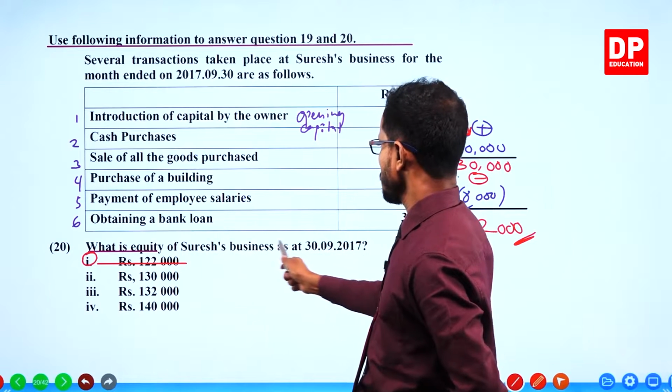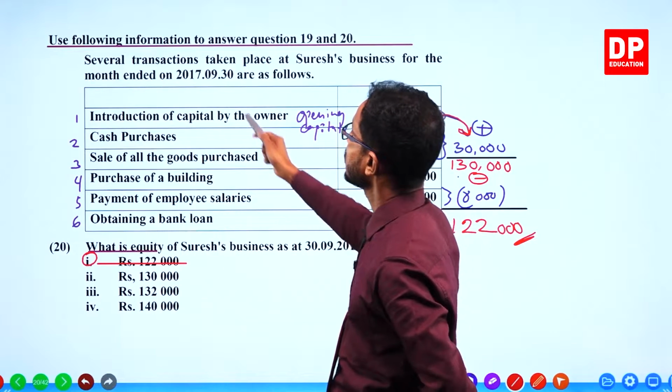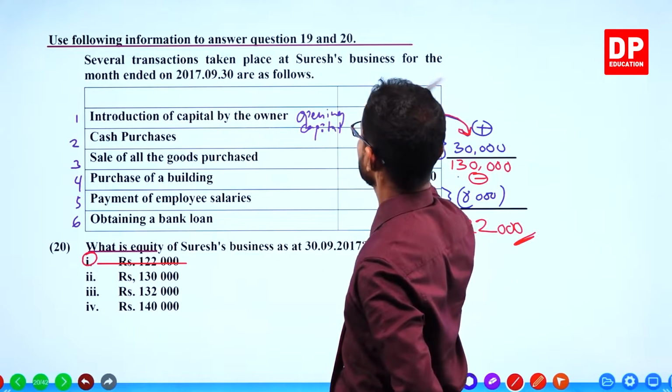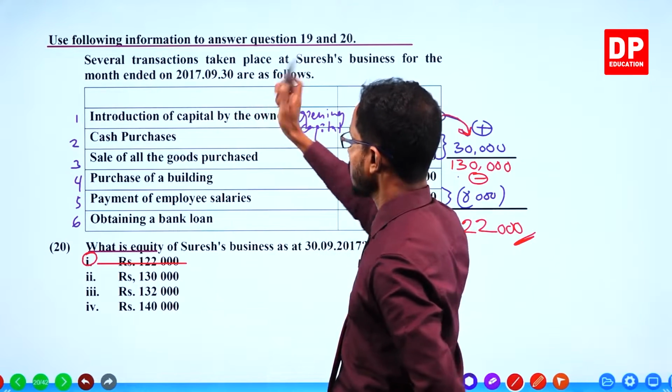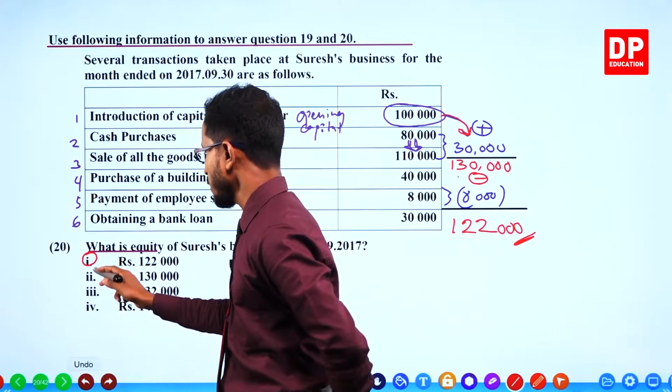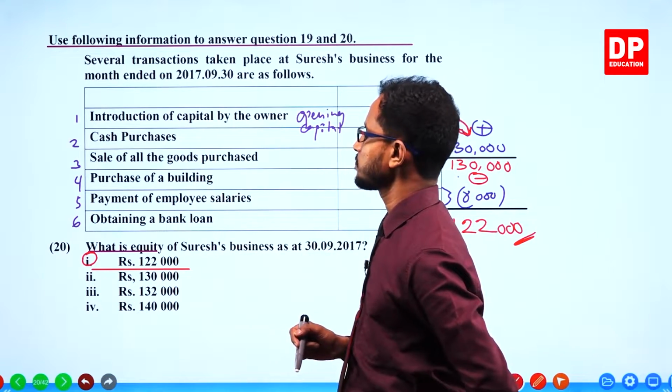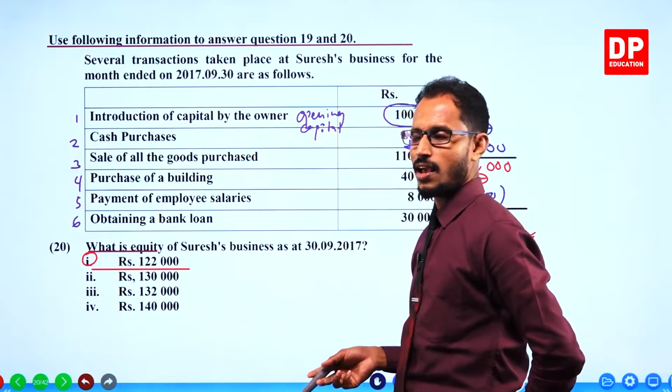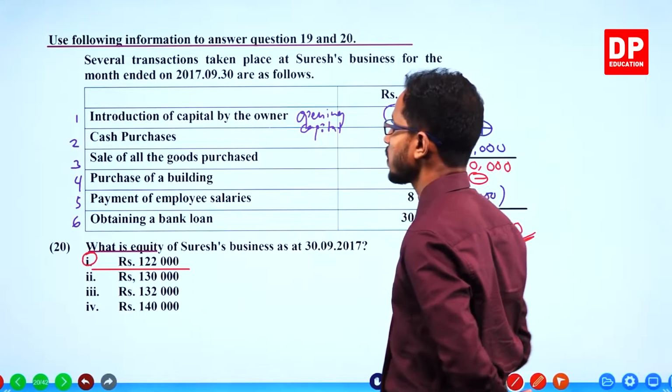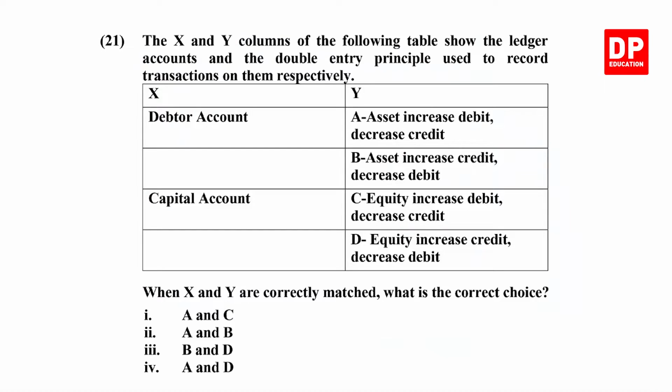What is the equity of Suresh's business on 30th September? Underline the answer, like that. Okay, we are done. Moving on.